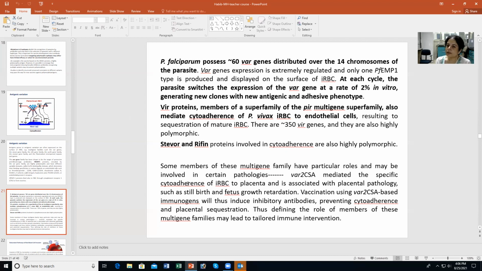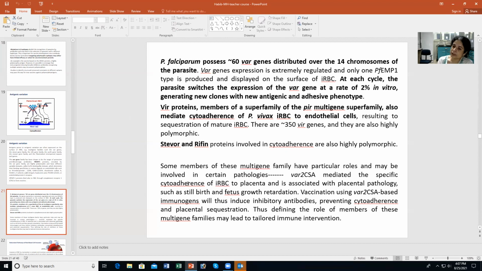For instance, if you look at the VAR2CSA gene, this mediates a specific cytoadherence of infected RBCs to the placenta. So in pregnant women, the infected RBCs can coat and adhere to the placenta of the mother. And this is associated with placental pathologies of malaria. And this can cause stillbirth and fetal growth retardation.